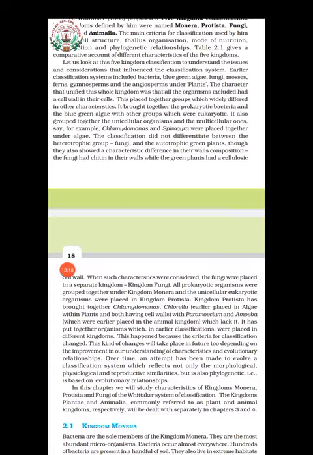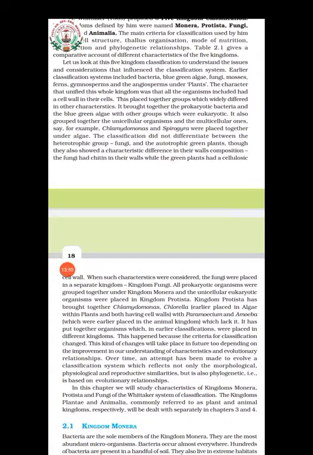As the criteria get changed, the organisms also will move from one group to the other group. Then an attempt has also been made to evolve a classification system which reflects not only the morphological, physiological and reproductive similarities, but also phylogenetic, that is evolutionary relationships.